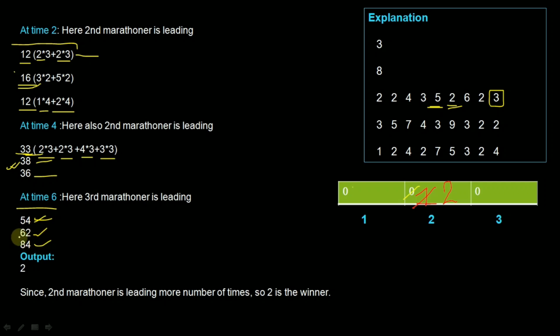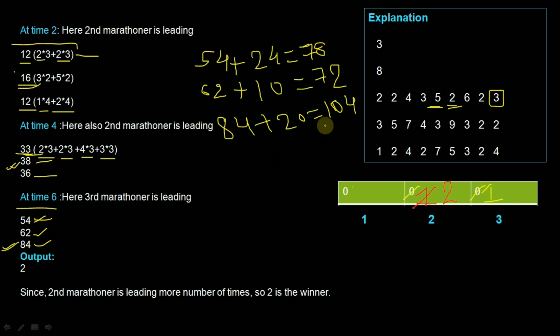So here at time 6, the third participant is leading in this marathon, so we will increment the value of the third cell by 1. Initially it was 0, it will become 1. In the same way, if we calculate at time 8, again we will get that the third participant is leading. So here you can see that at 8 seconds also the third participant is leading, so we will increment the value of the third cell by 1. After the end of this game, the second participant led twice and the third led twice also. The second one comes first in the input, so the winner of this game will be second.